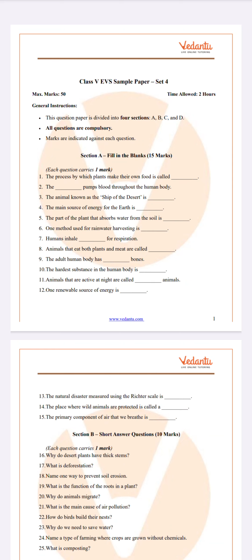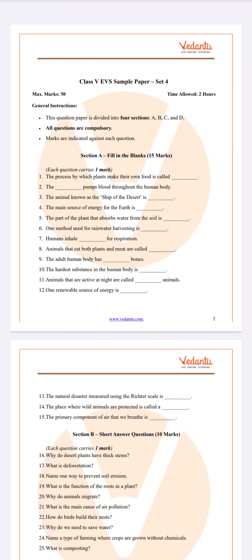Animals that eat both plants and meat are called omnivorous. The adult human body has 206 bones. The hardest substance in the human body is enamel. Where is enamel found? It is found in our teeth. So the hardest substance in the human body is enamel.